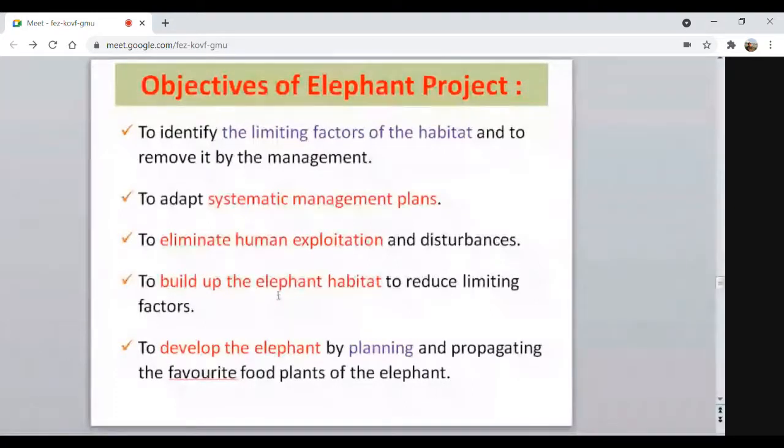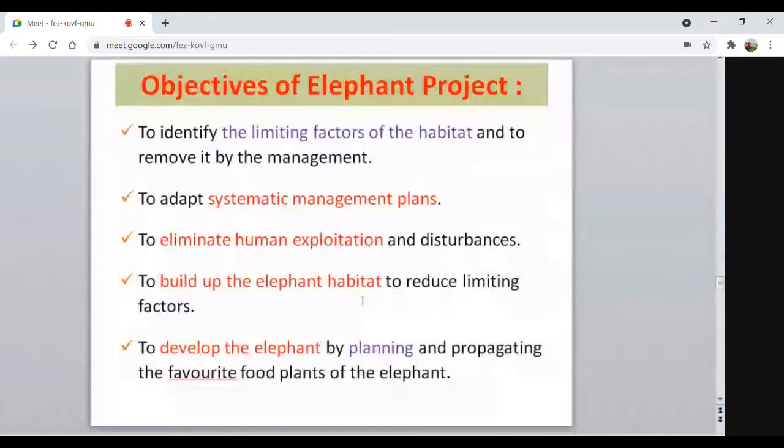This project will aim to reconstruct the natural habitat of the elephant. Then to develop the elephant habitat by planting and propagating the favorite food plants of the elephant. So in this way, if these objectives are fulfilled, then the number of elephants, their population, will be increased in its natural habitat.